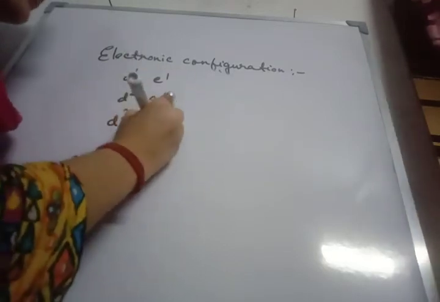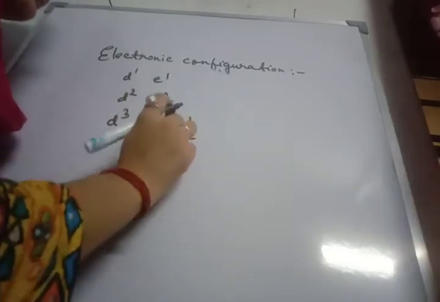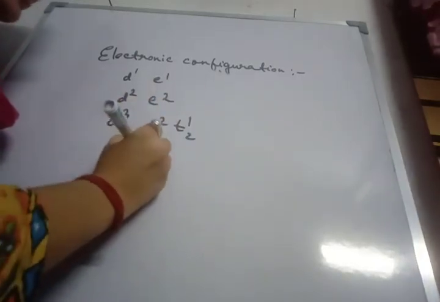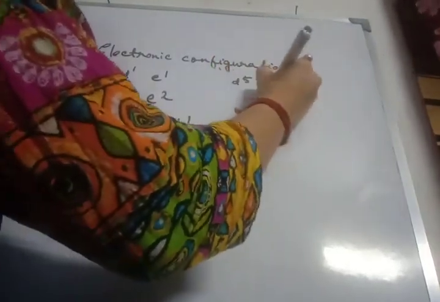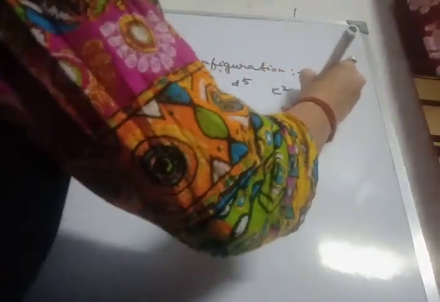Next we move to the tetrahedral complex. What is the configuration? For d1 it is e1, d2 it is e2, d3 e2 t2 1, d4 it is e2 t2 2, d5 e2 t2 3.